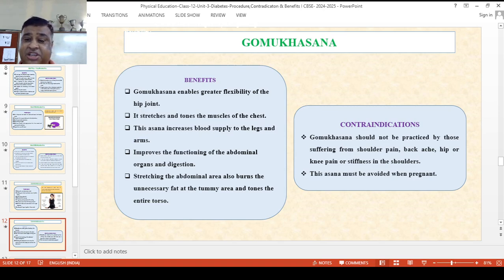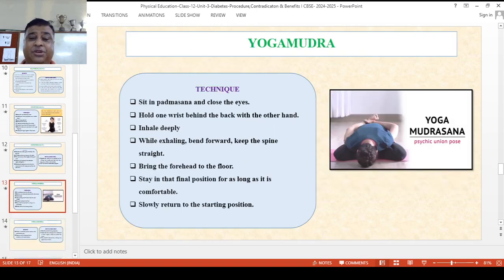And what are the contraindications? If you are suffering from any type of shoulder pain, backache, या hip, or it may be knee pain, it should be avoided, and it should be avoided if you are a pregnant woman. Now next is Yog Mudra.